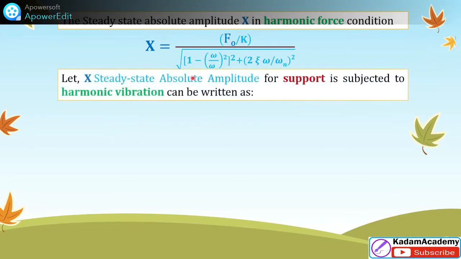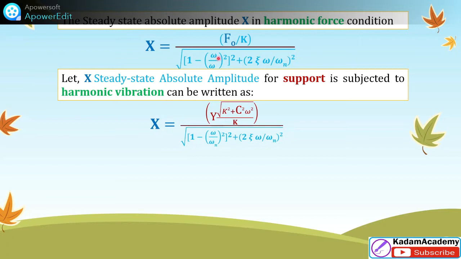Just replacing this Fo in this case for the support excitation. This x is the steady state absolute amplitude for the support subjected to harmonic vibration and can be written here. X is equal to, replacing the Fo in this case, y into under root of k square plus c square omega square upon k. Here k is written and this denominator is the same, similar to the previous harmonic motion. Now we can find out this value of x.